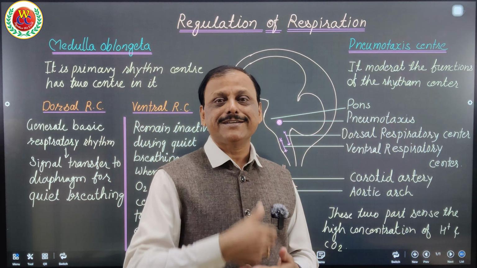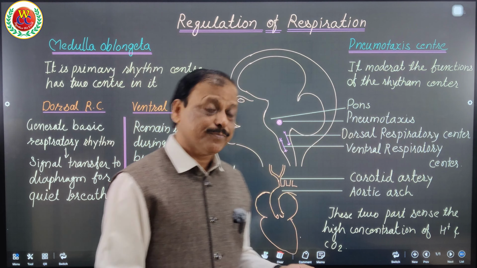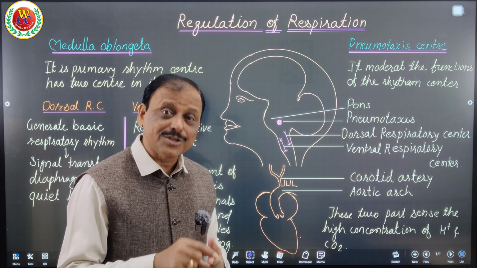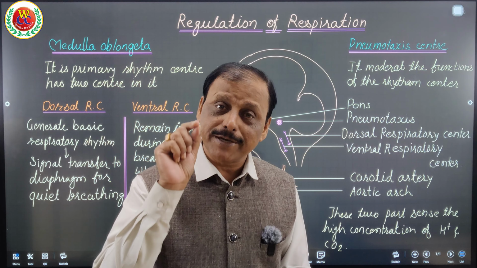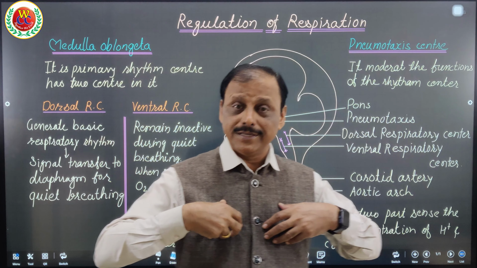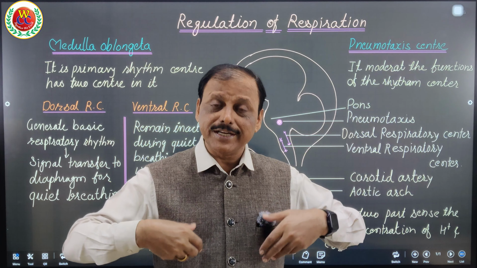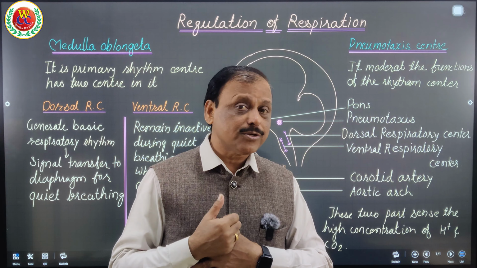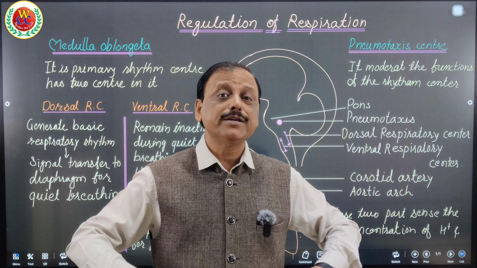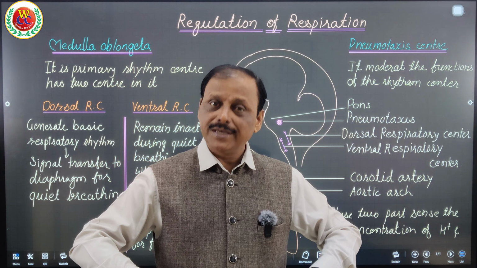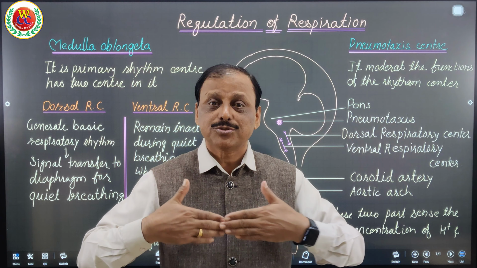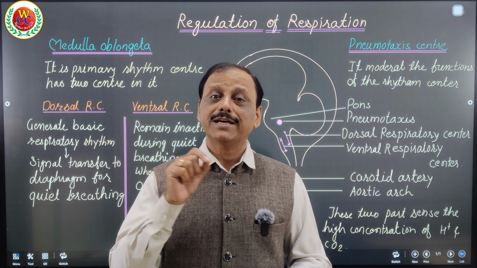It automatically increases. That is not increased by you, but how? This ventral respiratory center sends the signal to the expiratory and inspiratory muscles of our respiratory tract. That is, the intercostal muscles of the ribs, the external and internal intercostal muscles, as well as the abdominal muscles attached with the diaphragm. They receive this signal to have fast contraction and relaxation so as to have fast breathing, as well as